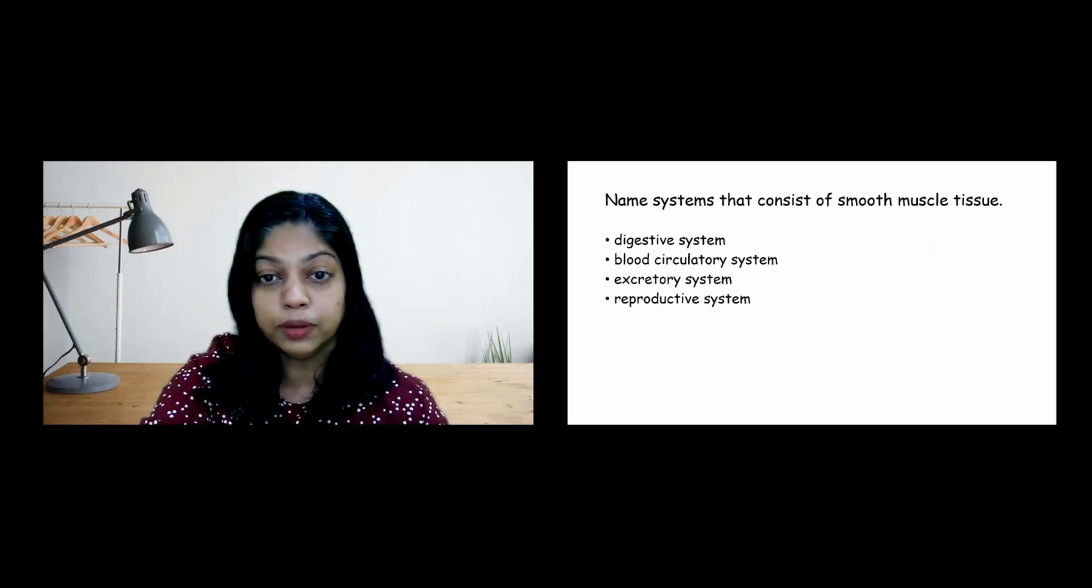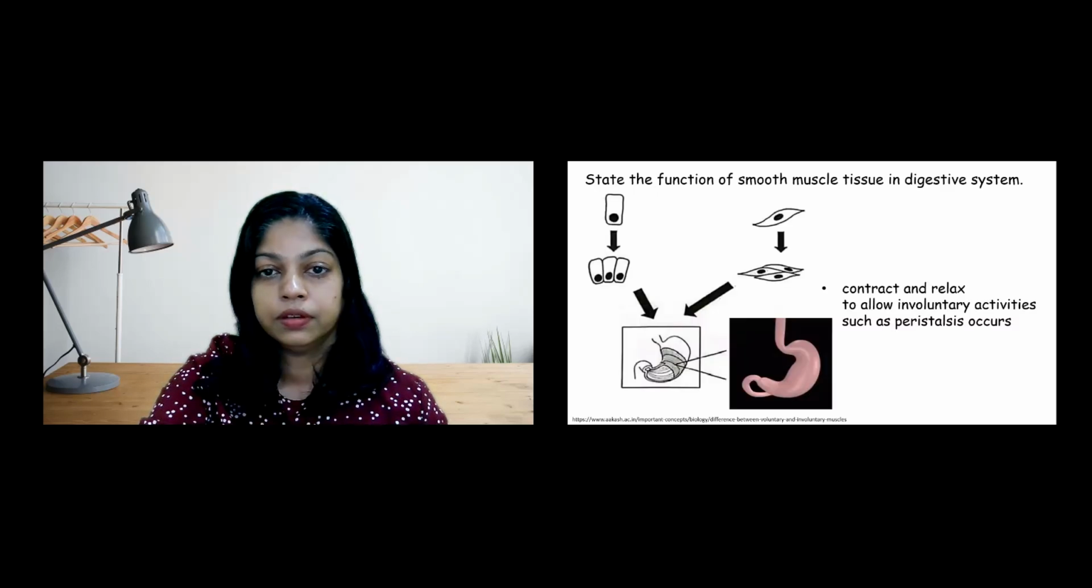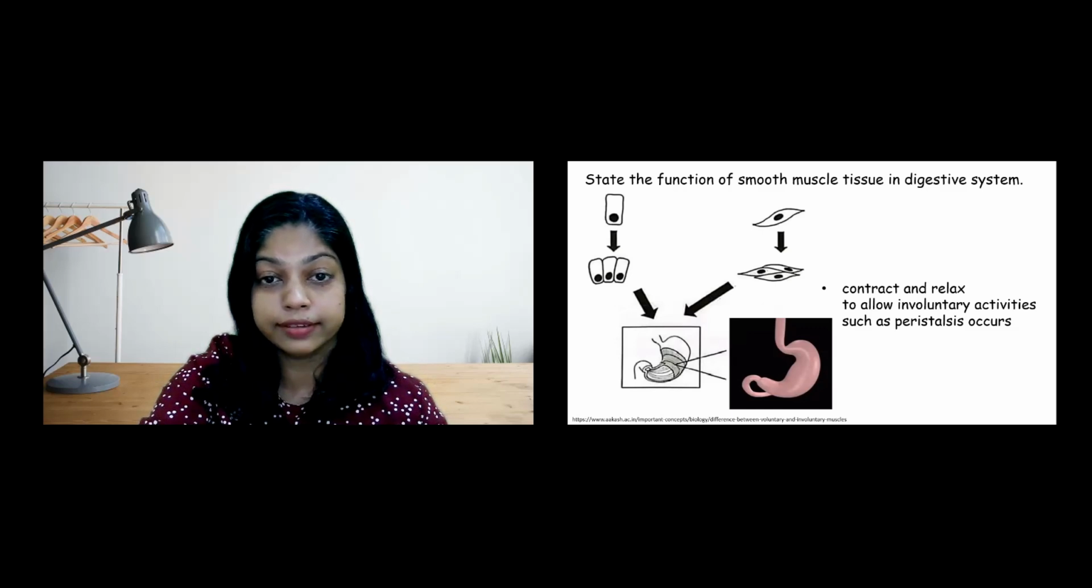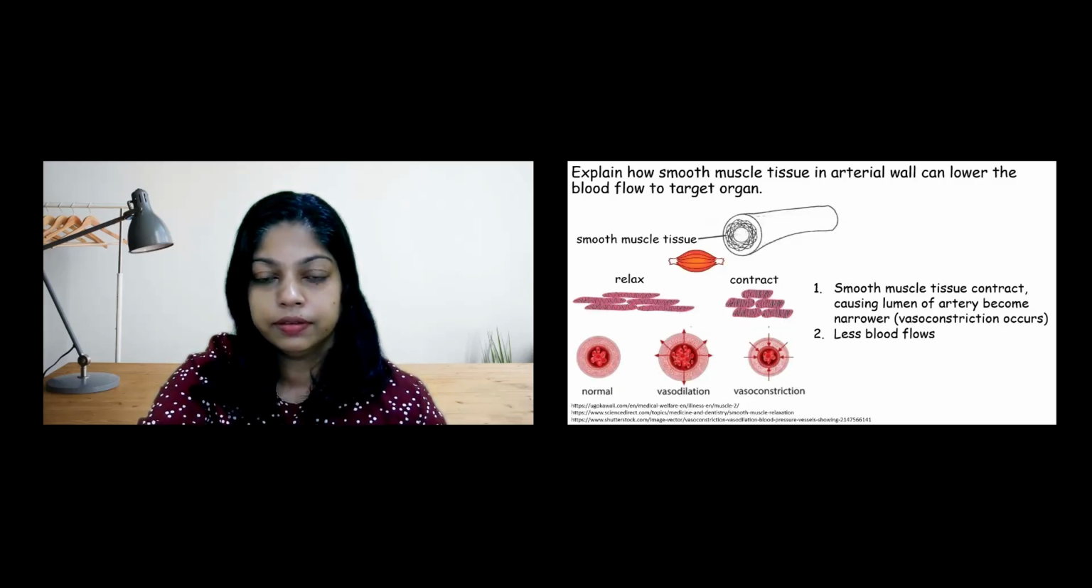As stated, smooth muscle tissue is found in several systems such as digestive system and blood circulatory system. Smooth muscle tissue can contract and relax. This allows peristalsis to occur. When smooth muscle tissue in the arterial wall contracts, the lumen of the artery becomes narrower, so less blood flows through the artery to target organ.